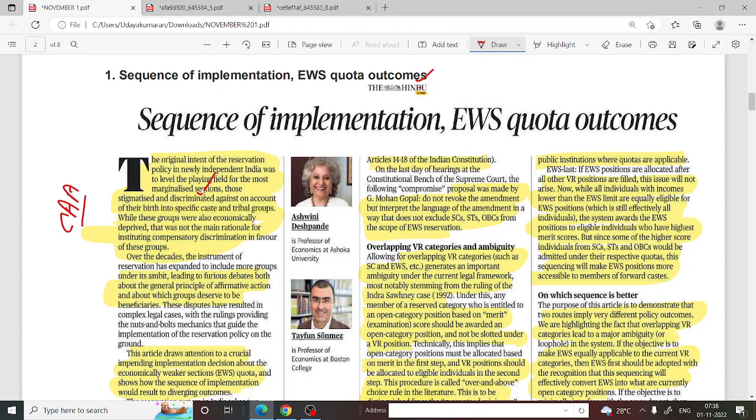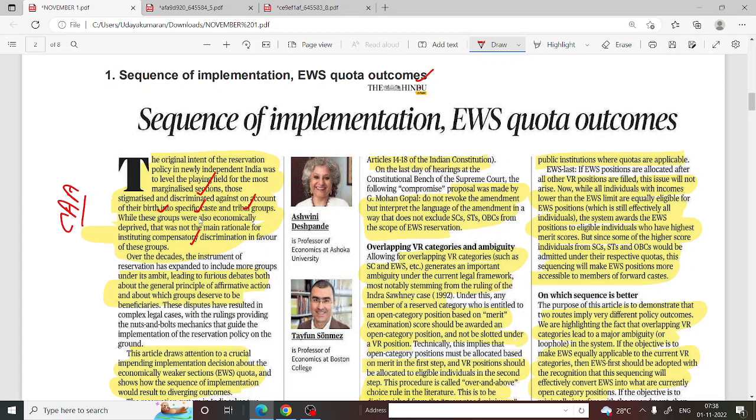So they brought it on the grounds of birth, caste and tribal groups, right? On these grounds only they brought the reservations and not on an economic basis. While these groups were also economically deprived, that was not the main rationale for instituting compensatory discrimination in favor of these groups.